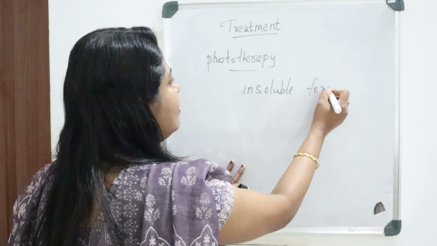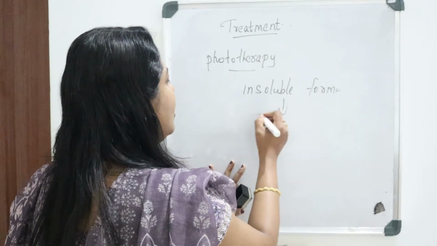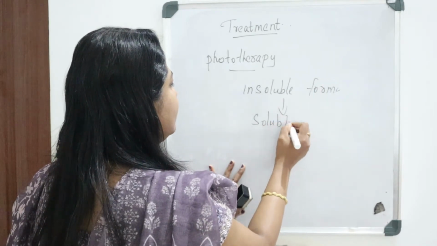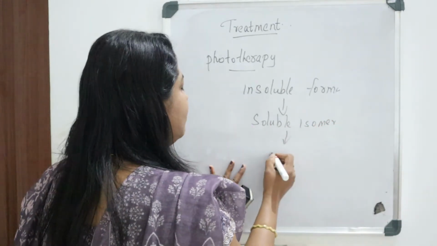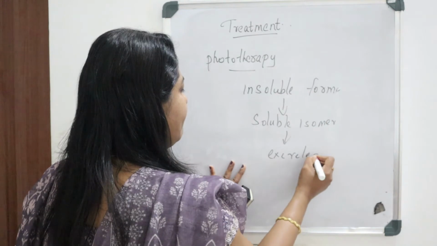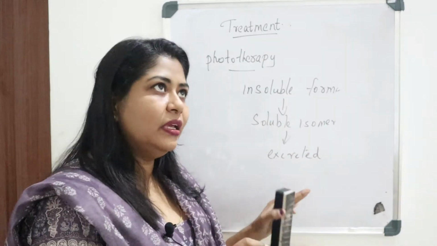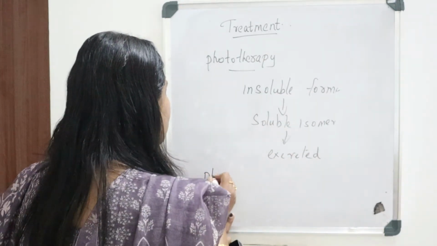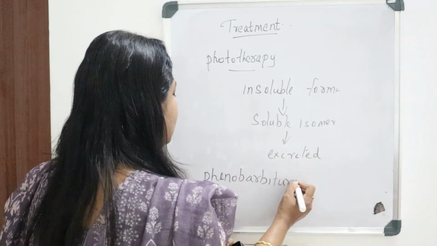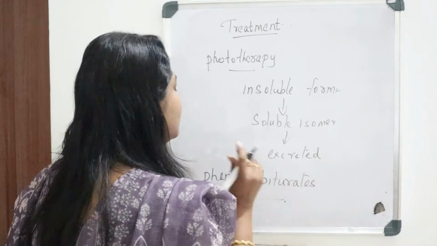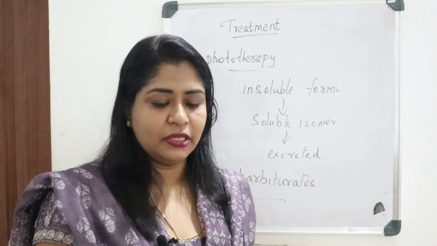This is excreted along with the bile. We can also give drugs like phenobarbital. So that's about the treatment.